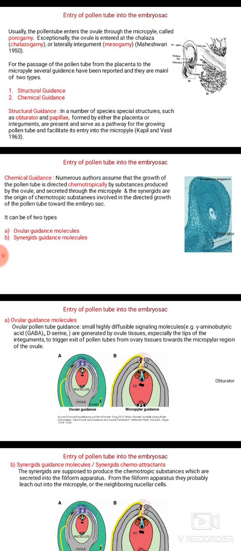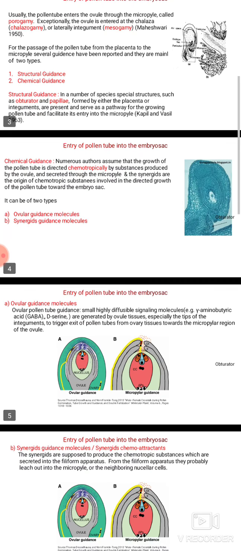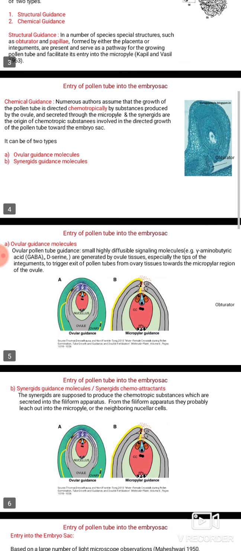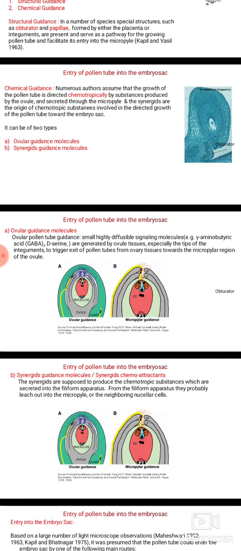Coming to chemical guidance, numerous authors assume that the growth of the pollen tube is directed chemotropically by substances produced by the ovule and secreted through the micropyle, and the synergids are the origin of chemotropic substances involved in the directed growth of the pollen tube towards the embryo sac.